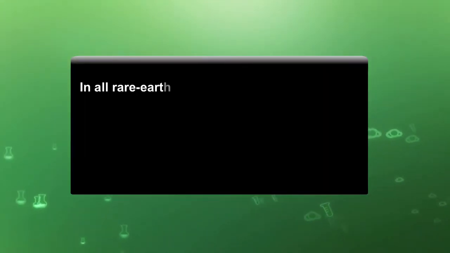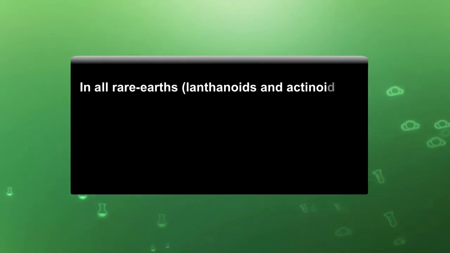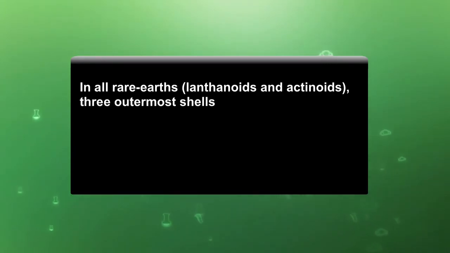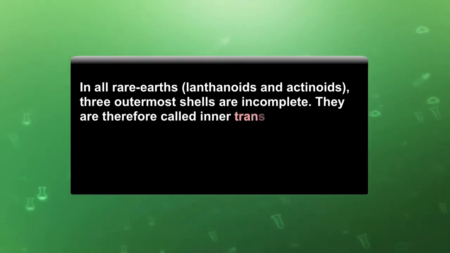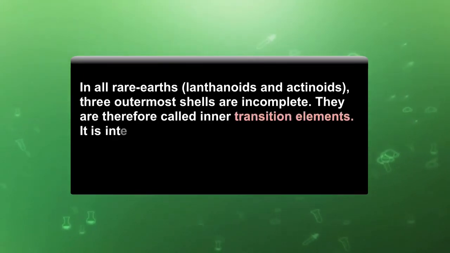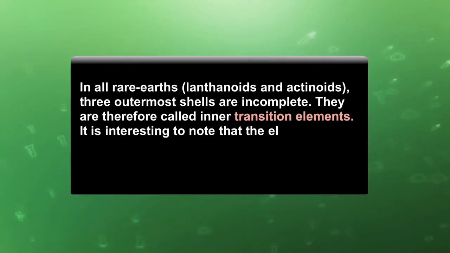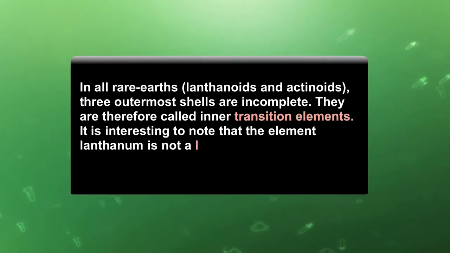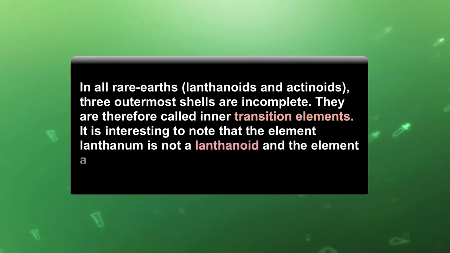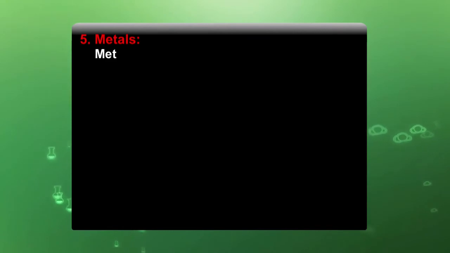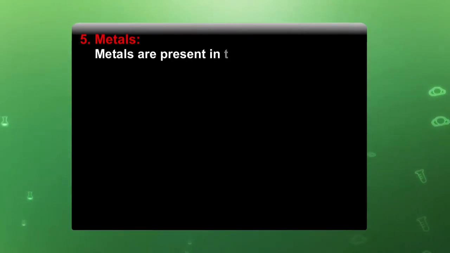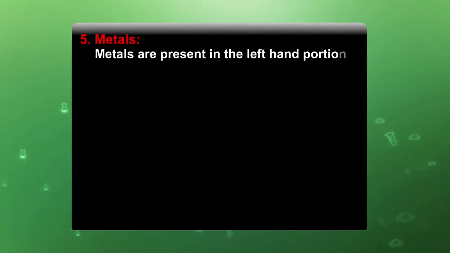In all rare earth lanthanoids and actinoids, the three outermost shells are incomplete. They are therefore called inner transition elements. It is interesting to note that the element lanthanum is not a lanthanoid and the element actinium is not an actinoid.